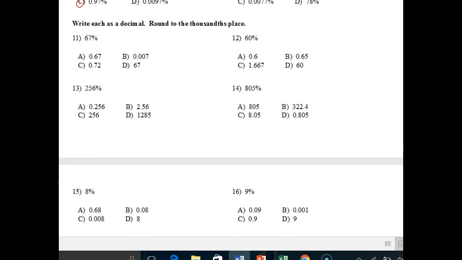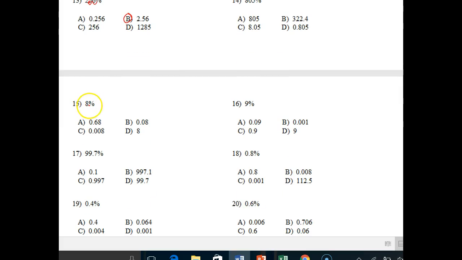So now we want to write each as a decimal. So to go percent to decimal, move 2 times left. Right, so 67%, 1, 2. It's 0.67. 256%, 1, 2. Again, 256%. So we should have 2 wholes, decimal in between, so 2.56.